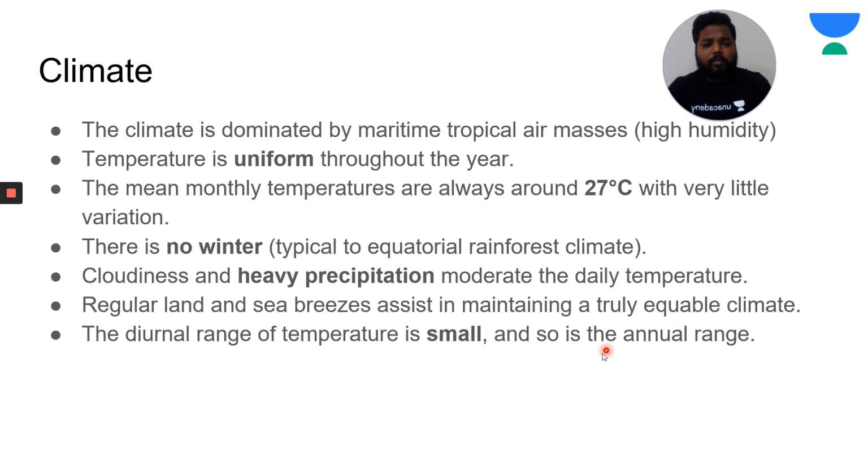In this region of the equator, as I have said, whichever month you go in, you won't find much change in temperature. Annual range is the difference between the maximum and minimum temperature in a given year. In these regions the annual range is very low. Do remember this: diurnal range is small and annual range is small. This diurnal range would be very huge in desert type of climate, which we shall be discussing in later sections. Clear?